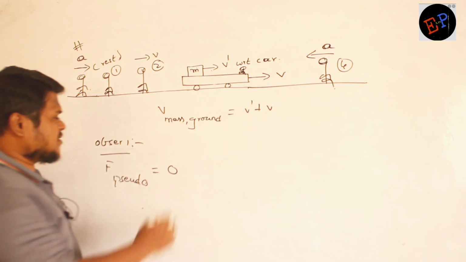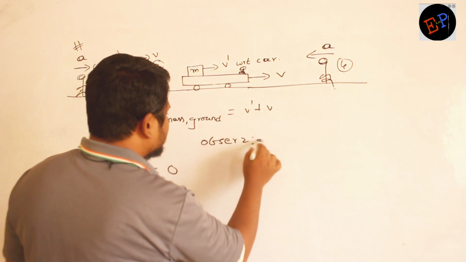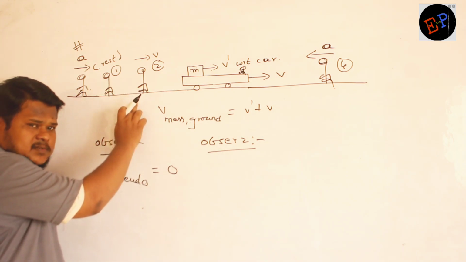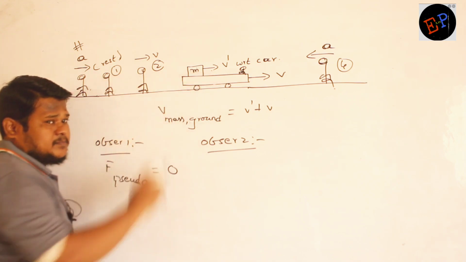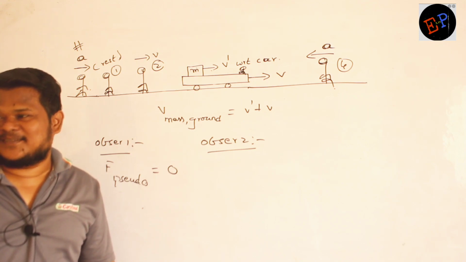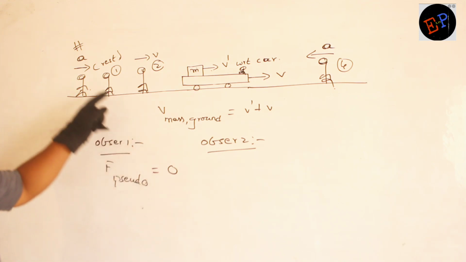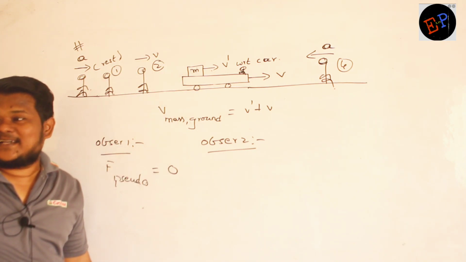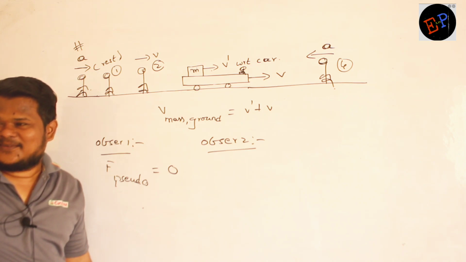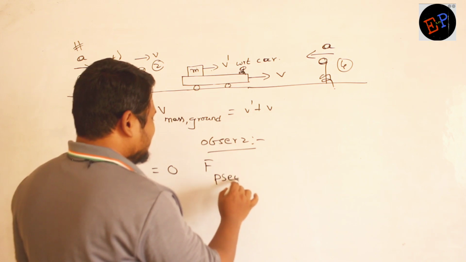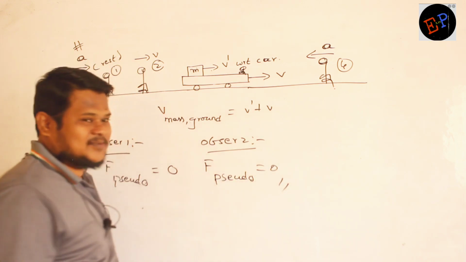Okay. With respect to observer number 2. This is the second observer. Now with respect to this person, what is the pseudo force acting on mass m? With respect to the second observer, what is the pseudo force acting on mass m? 0. Here also pseudo force is 0 only. Why again is it 0?